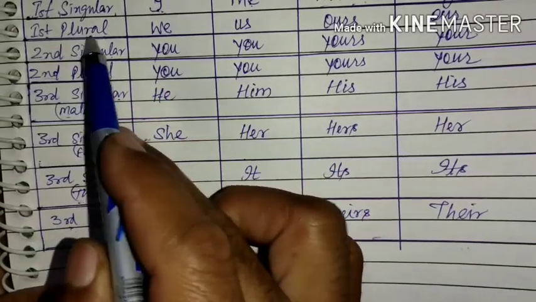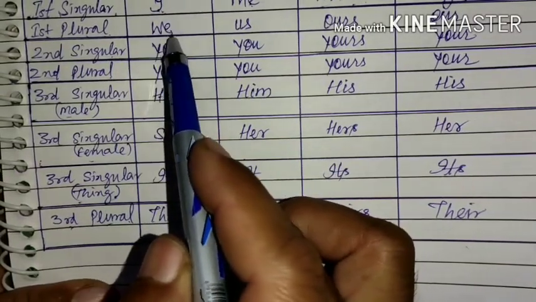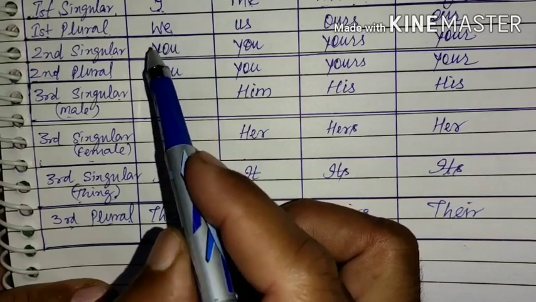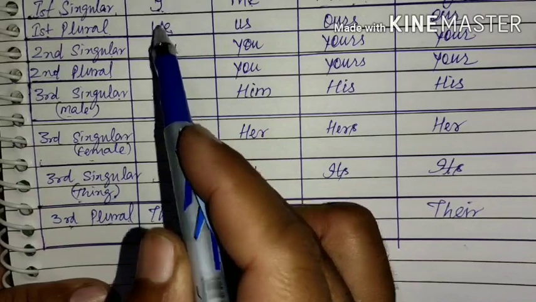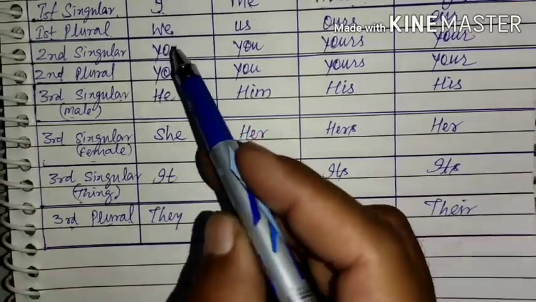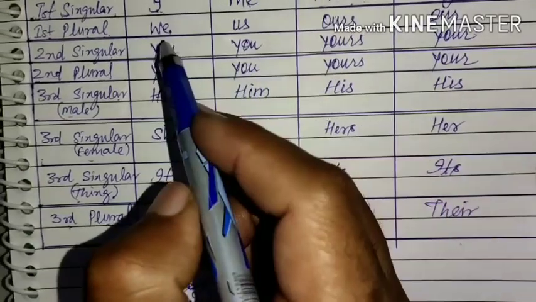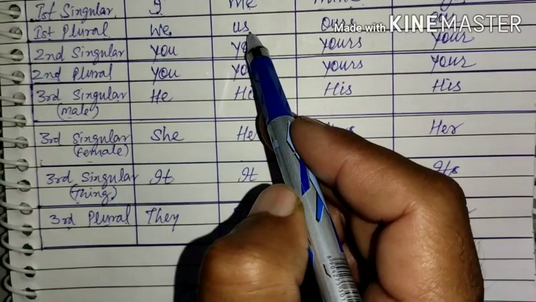Subjective case of first person plural is we. Why is this first person plural? Because when we talk about we, then we are including ourselves, somebody is including himself also in that team. So we is first person plural and its objective case is us.